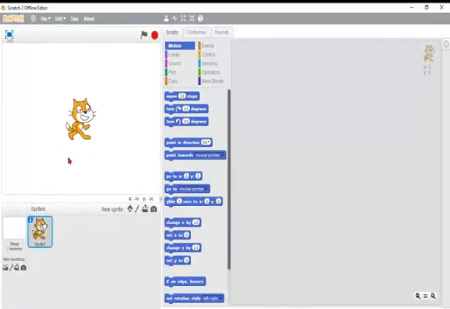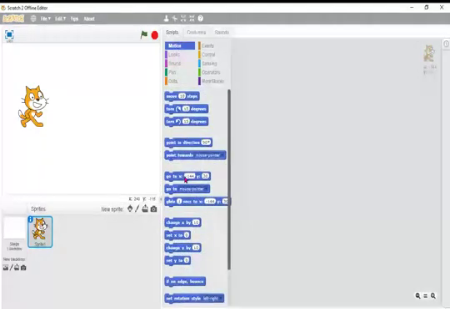Clear? In motion, the sprite is already there, the cat. So what is the color for motion? Yes. Okay, select that one. You will get plenty here. These all are blocks that come in motion. Click and drag, move 10.